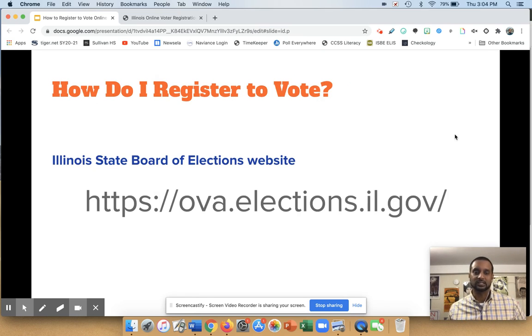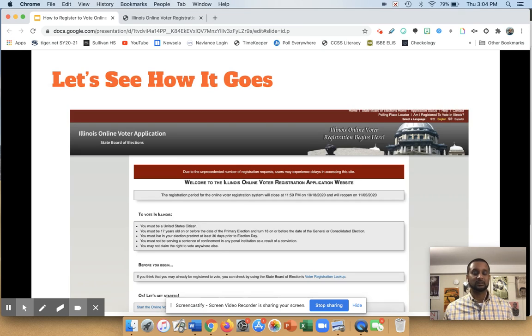Once you have what you need, it's pretty simple. You go to this website that I'm showing you on the screen. That is the website for the Illinois State Board of Elections. So you would put this web address into your browser, click enter, and then it'll take you to the website. It looks like this. So I'm going to walk you through just the first few steps of what this looks like, so you'll get a sense of it before you do it.